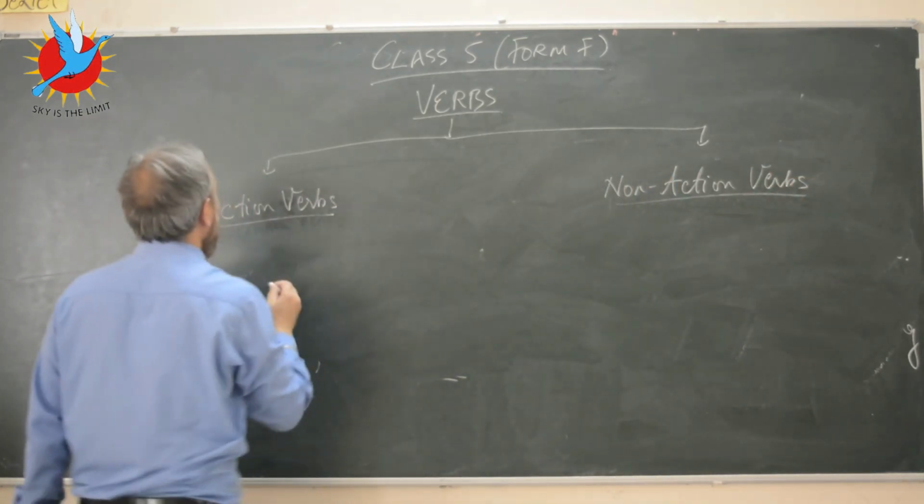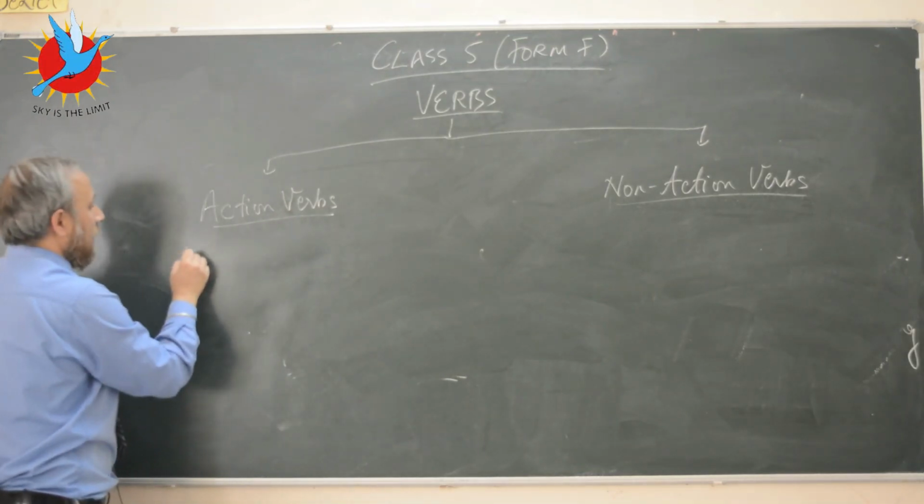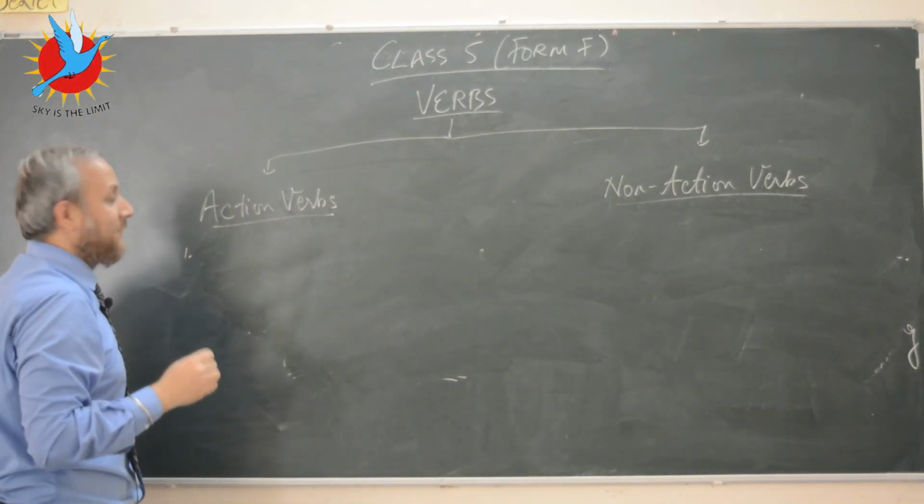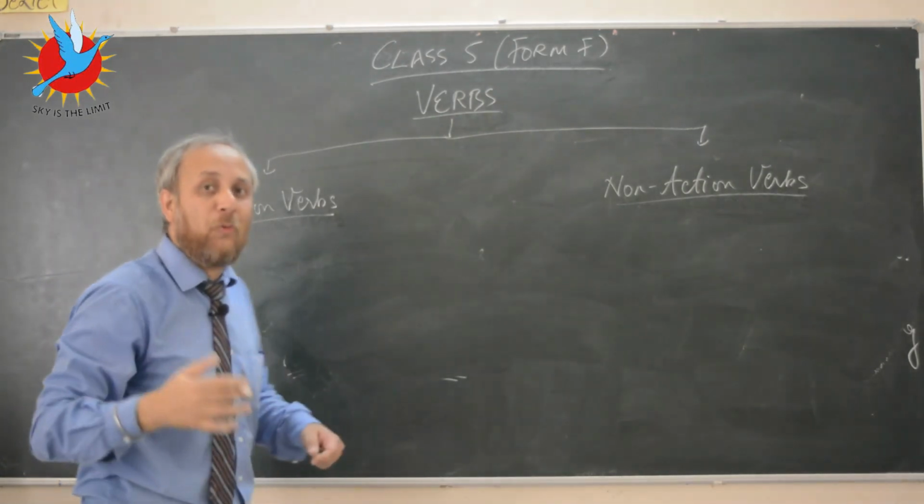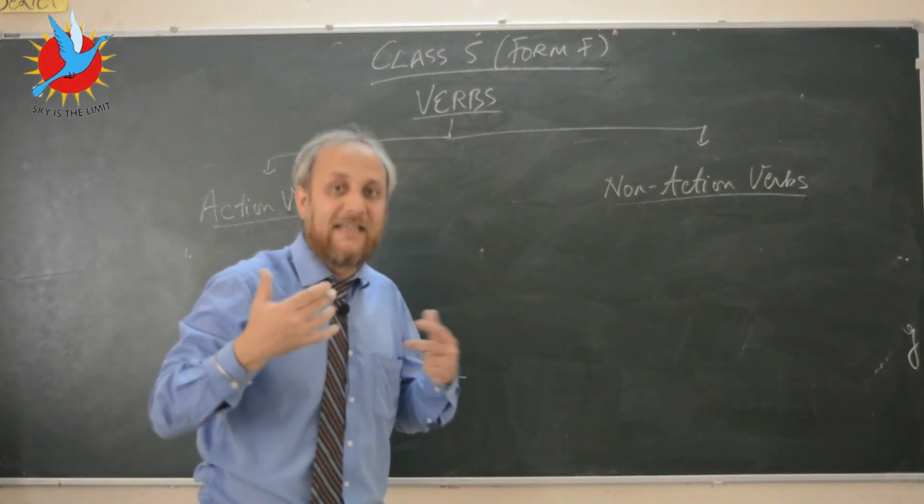Okay, let's look at a few sentences which will go on to make action verbs clear to you.